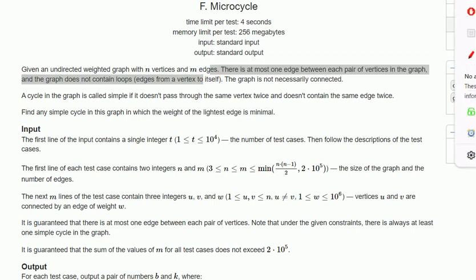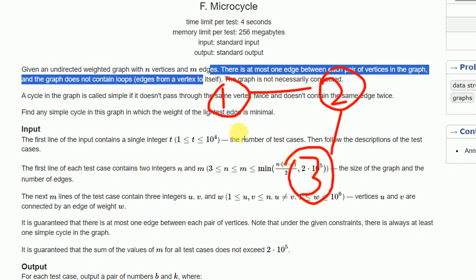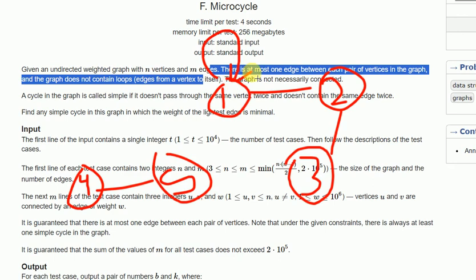There is a graph like 1, 2, and this. The graph is not necessarily connected means there can be separate vertices like 4 and 5. And the graph does not contain a self loop, which means this is not possible. This self loop is not possible, right?